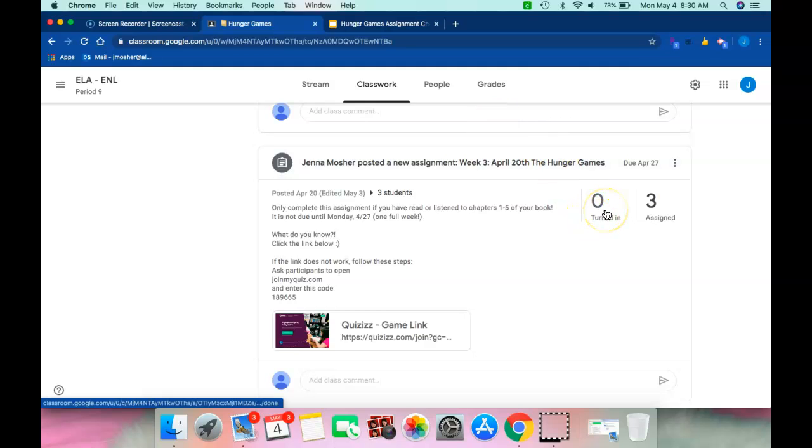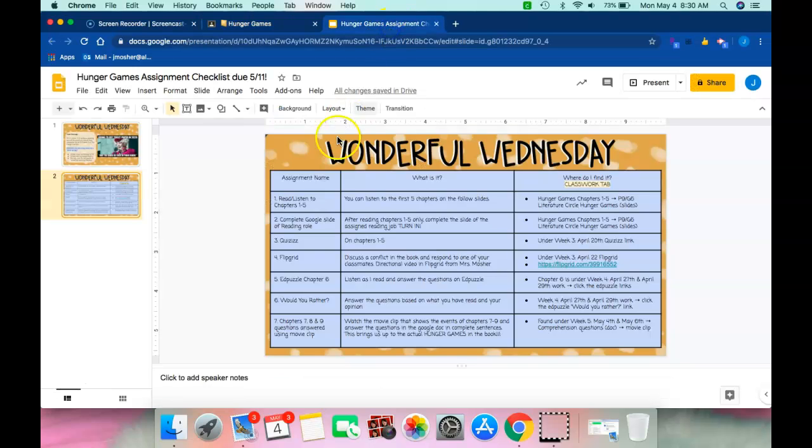When you are done, and I know some of you have done this because I've checked into the quizzes, you have to click Turn In. If you don't click Turn In, I can't give you a grade. Okay, so make sure that you're clicking Turn In. Once you have completed that, go to the Flipgrid.